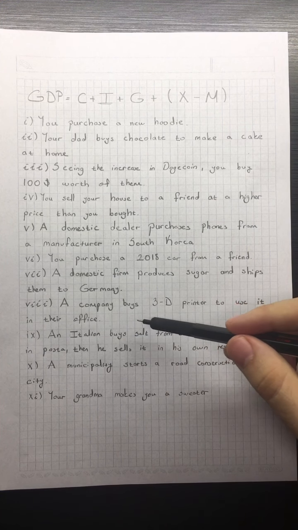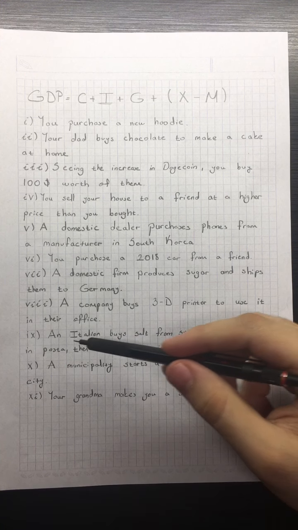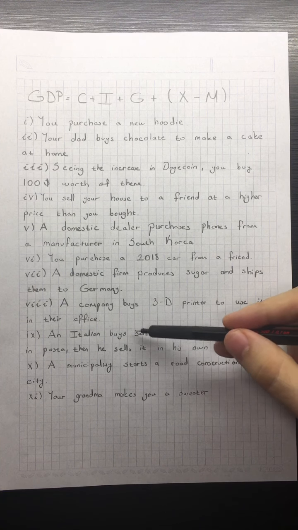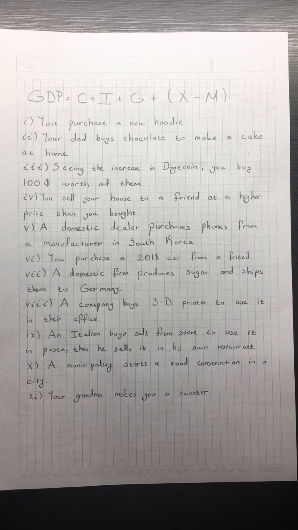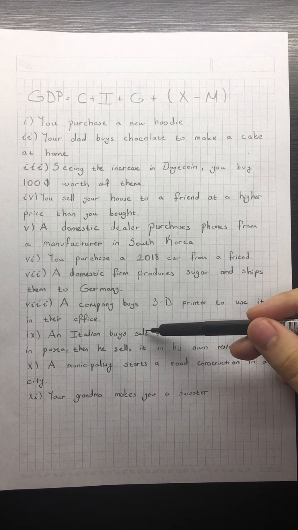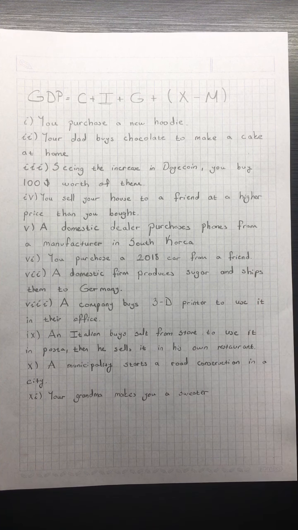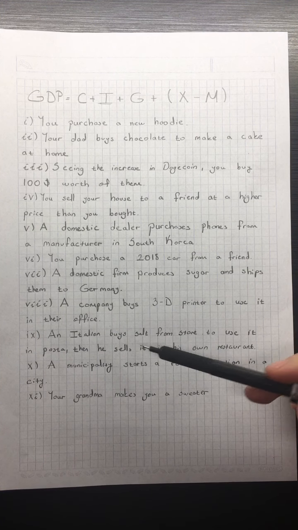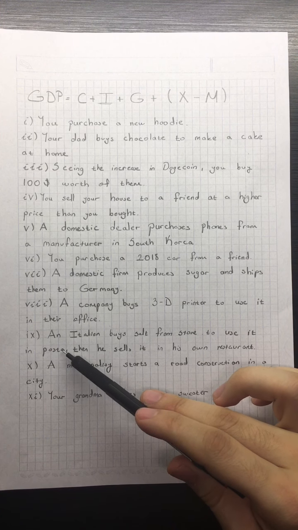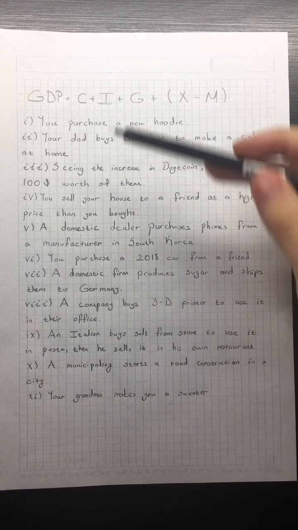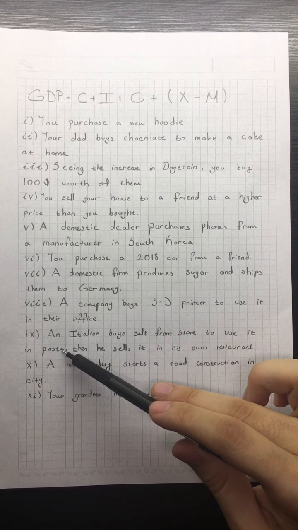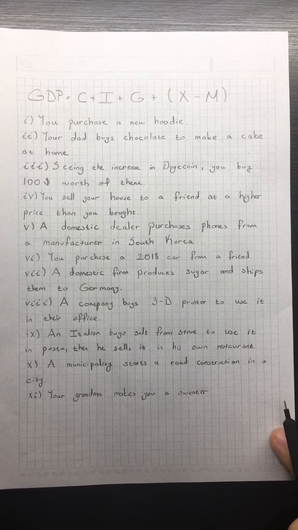An Italian buys salt from the store to use in pasta. Then he sells it in his own restaurant. So he is using the salt to produce something else to sell. In this case, salt is an intermediate good. We don't count its value in the GDP. What we count is, if he manages to sell the pasta, the value of the pasta will increase the consumption of a country. So we will just consider the value of pasta since this is a final good and salt is an intermediate good.